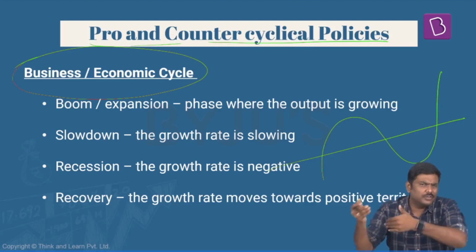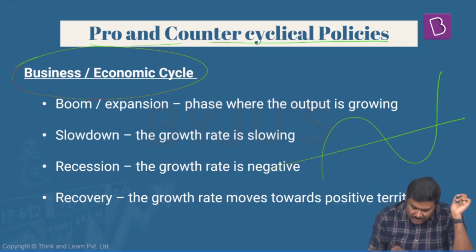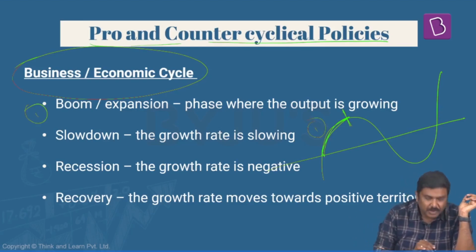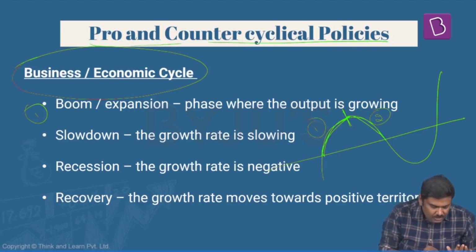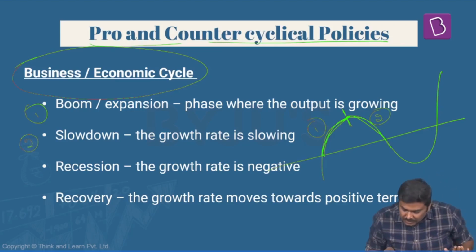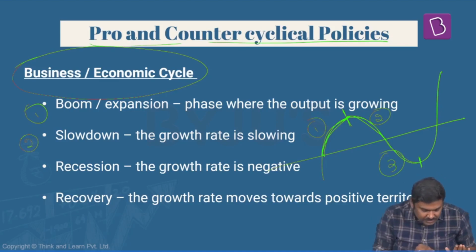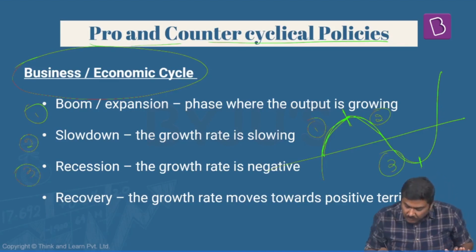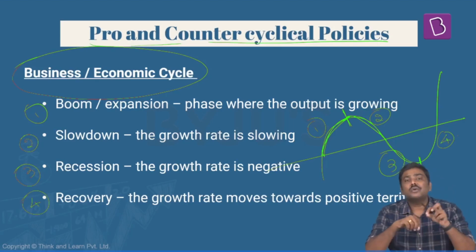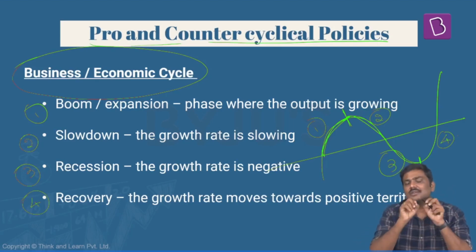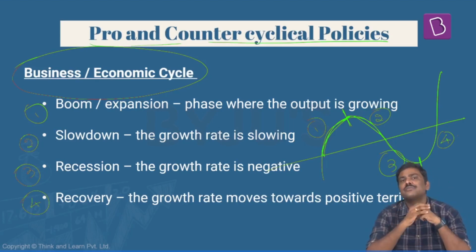Different books will give you different stages, but basically the idea is the first stage, from this particular point to this particular point, is called the boom or expansion stage. The second stage, this particular part of the representation, is the slowdown stage. The third stage is the recessionary stage, and the fourth stage is the recovery stage. Now, what is the importance of all of these phases in a business cycle? Let's try and understand that first.